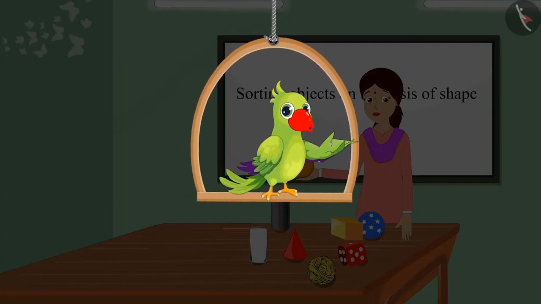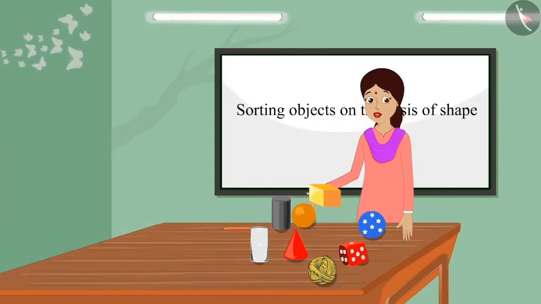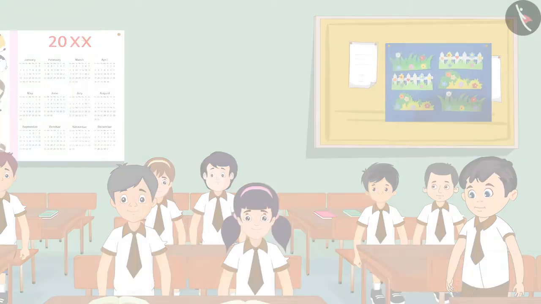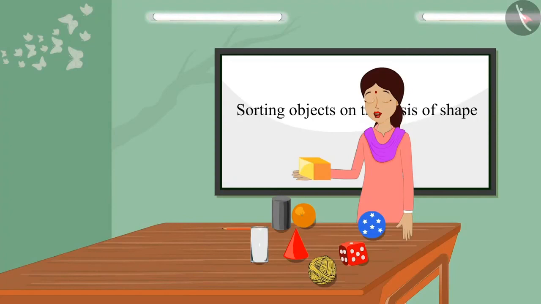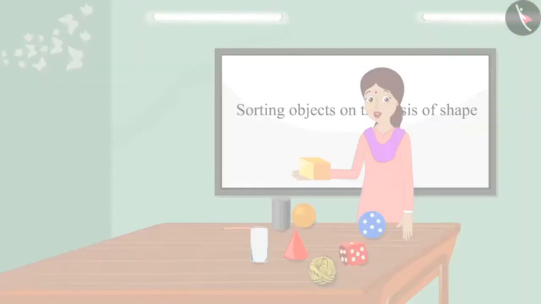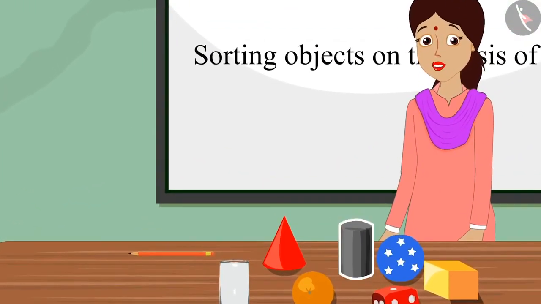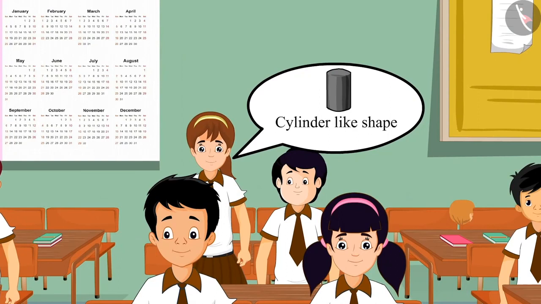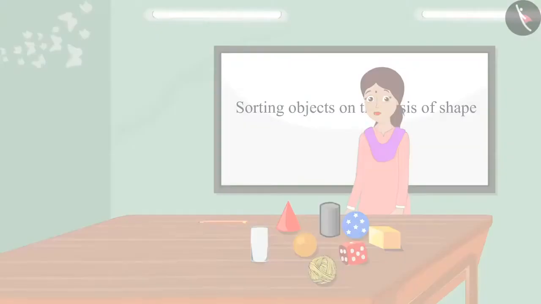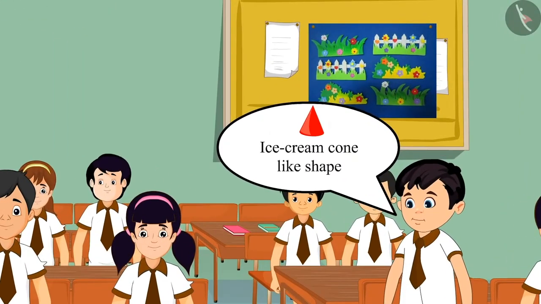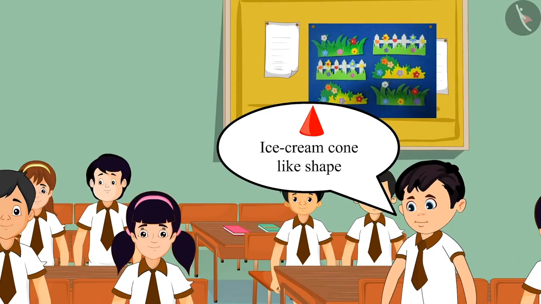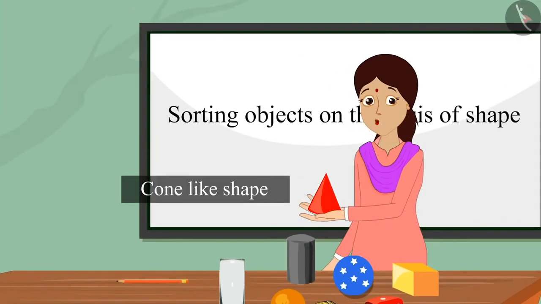The teacher now showed another item and asked, Children, what does this object look like? Teacher, this has a box-like shape. Well done, Chotu. Well said. This has a box-like shape. Children, now can you recognize the shape of this object? Teacher, it looks like a cylinder. Very good, Aarti. Well said. This has a cylinder-like shape. Teacher, this has an ice cream cone-like shape. Very well, Chotu. Well said. This has a cone-like shape.